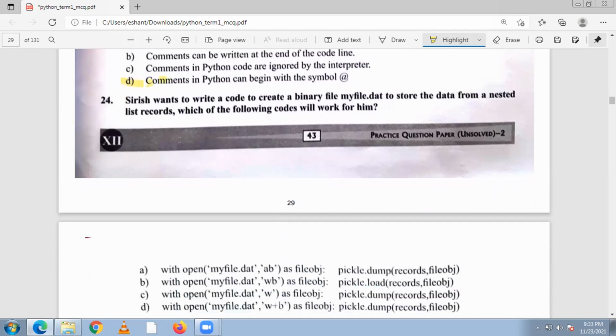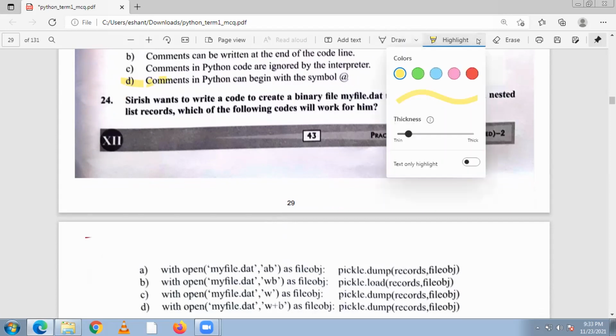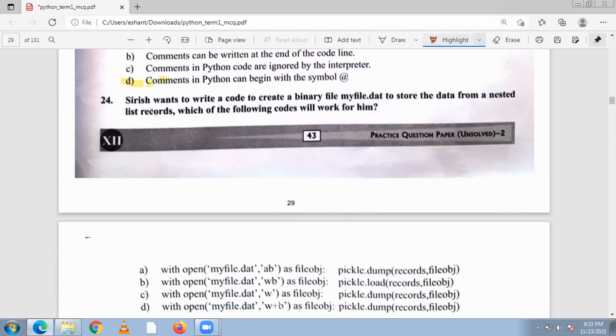Now, Shirish wants to write a code to create a binary file, myfile dot dat, to store the data from a nested list record.